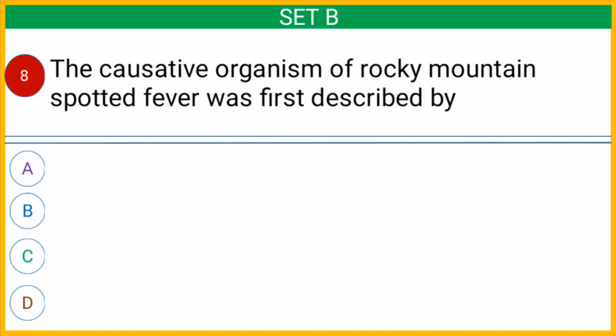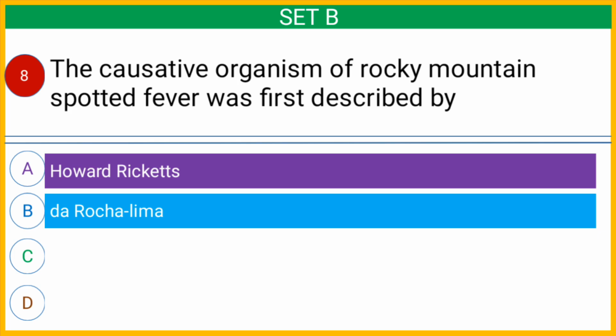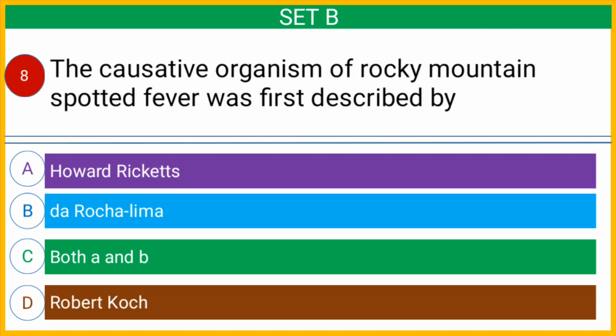Question number 8, the causative organism of Rocky Mountain spotted fever was first described by option A Howard Ricketts, option B Da Rocha Lima, option C both A and B, or option D Robert Koch. And the correct answer is option C both A and B, that is Howard Ricketts and Da Rocha Lima.